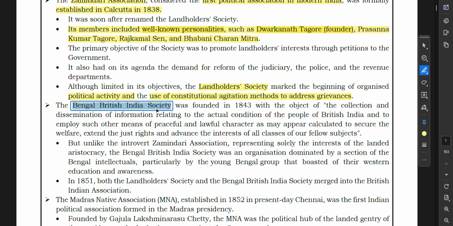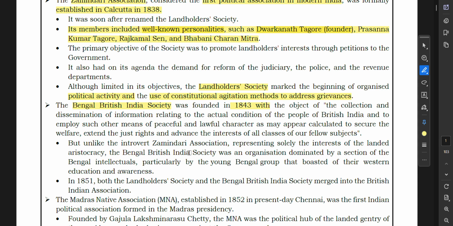The Bengal British India Society was founded in 1843 with the object of collecting and disseminating information relating to the actual condition of the people of British India, and employing peaceful and lawful means to secure the welfare, extend the just rights, and advance the interest of all classes of our fellow subjects.